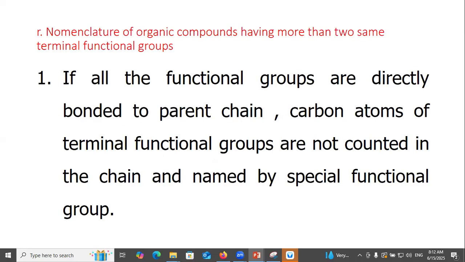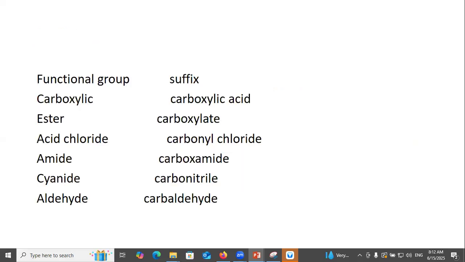Nomenclature of organic compounds having more than two of the same terminal functional groups. If all the functional groups are directly bonded to the parent chain, the carbon atoms of terminal functional groups are not counted in the chain, and the name of the special functional group is used as the suffix: carboxylic acid, carboxylate ester, acid chloride, carbonyl chloride, amide, carboxamide, cyanide, carbonitrile, aldehyde, carbaldehyde.